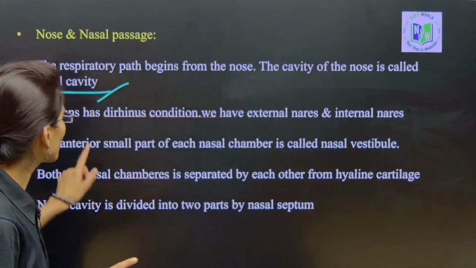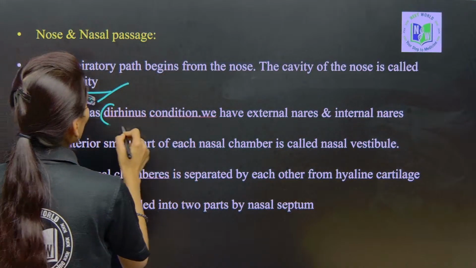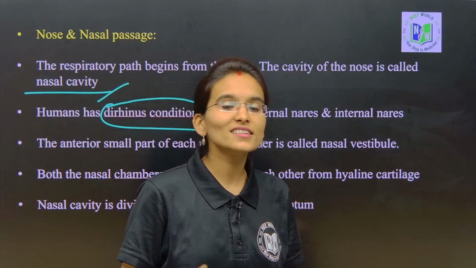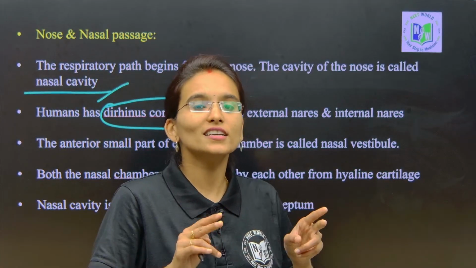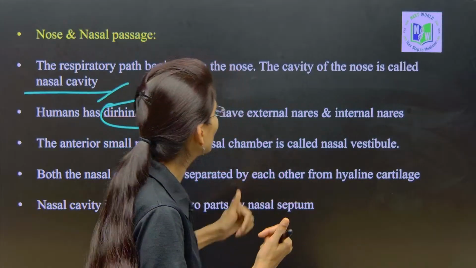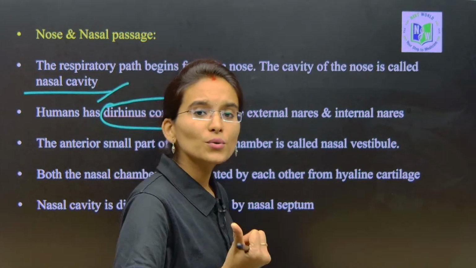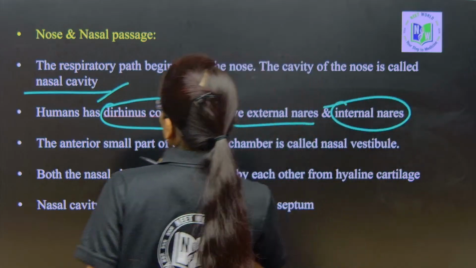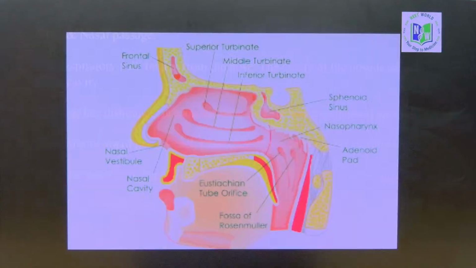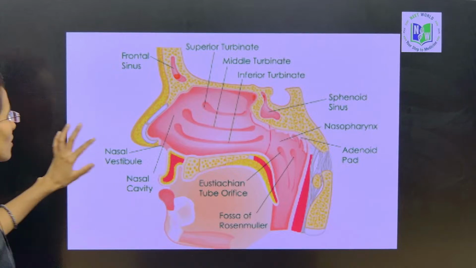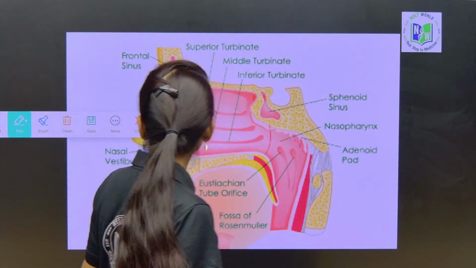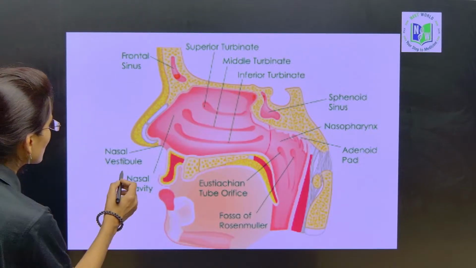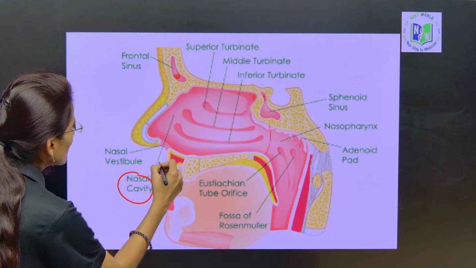But please focus here: humans have a dirhinous condition. What does it actually mean? Dirhinous condition means we contain two nares. We all have two nares, that is, the external nares and the internal nares. To understand this concept clearly, first have a look at this, my dear students. This is the nasal cavity.